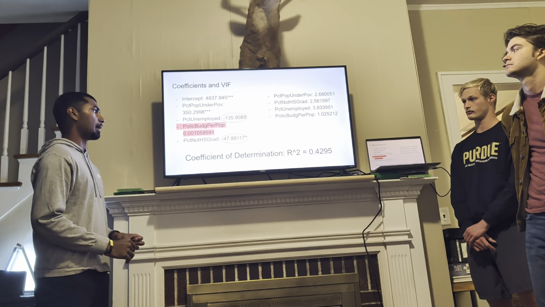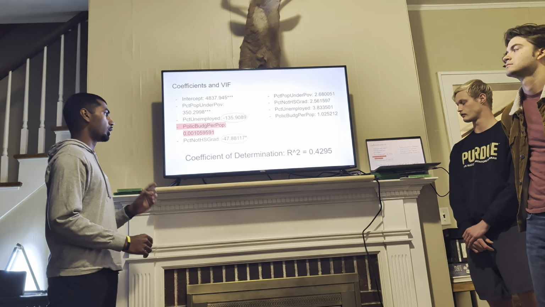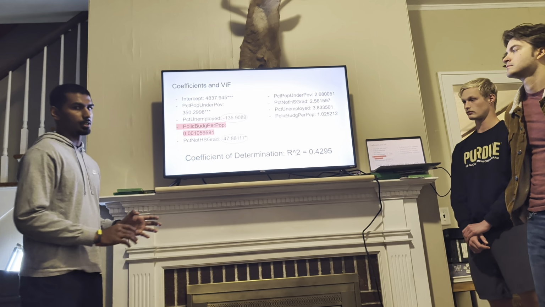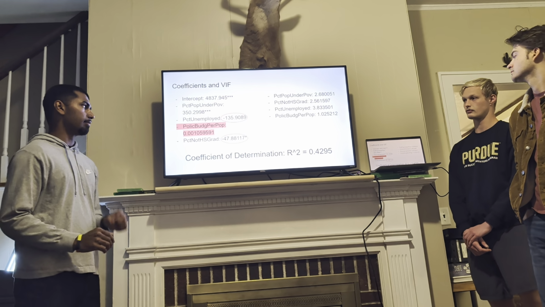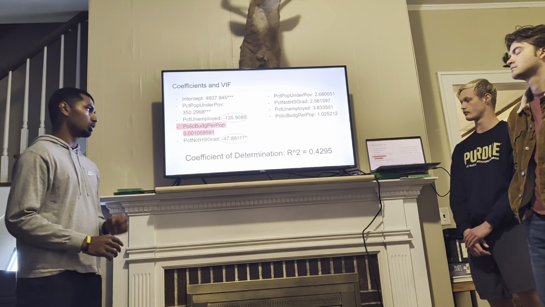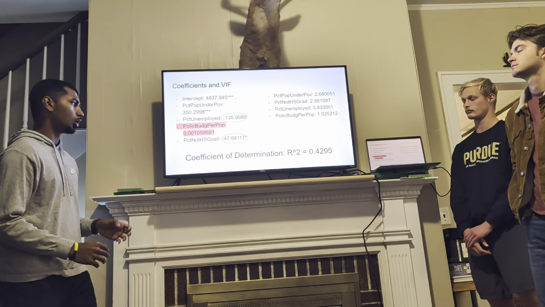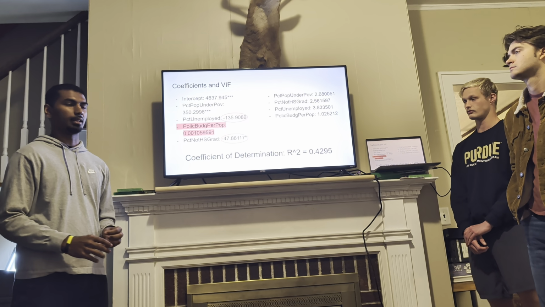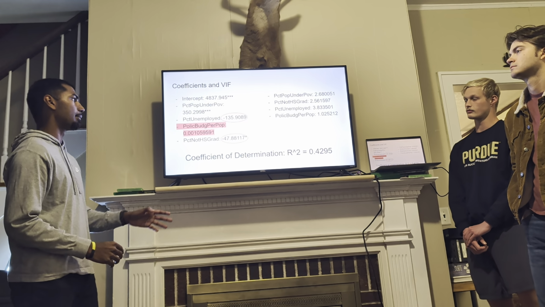Then the police budget per population is highlighted to show a difference in the next research question. It is an increase of 0.001, which is a very small impact, and it's not significant. Finally, the percent not high school grad is negative 47, which is significant, indicating that a percent increase in not high school graduate decreases the total crimes per population by 47. Along with that, our coefficient of determination, or R squared, is 0.4295, indicating that the variability in the total crimes per population can be explained by that much for these variables.